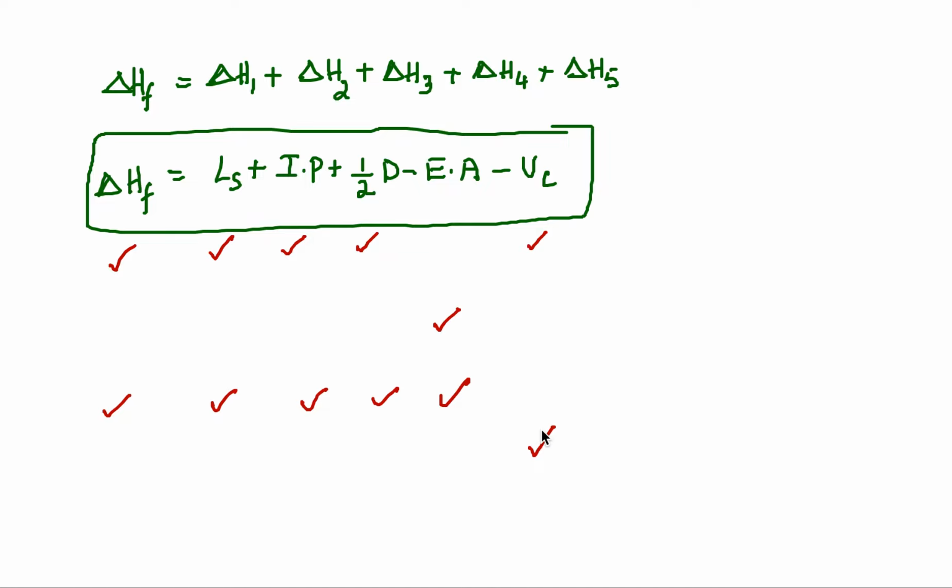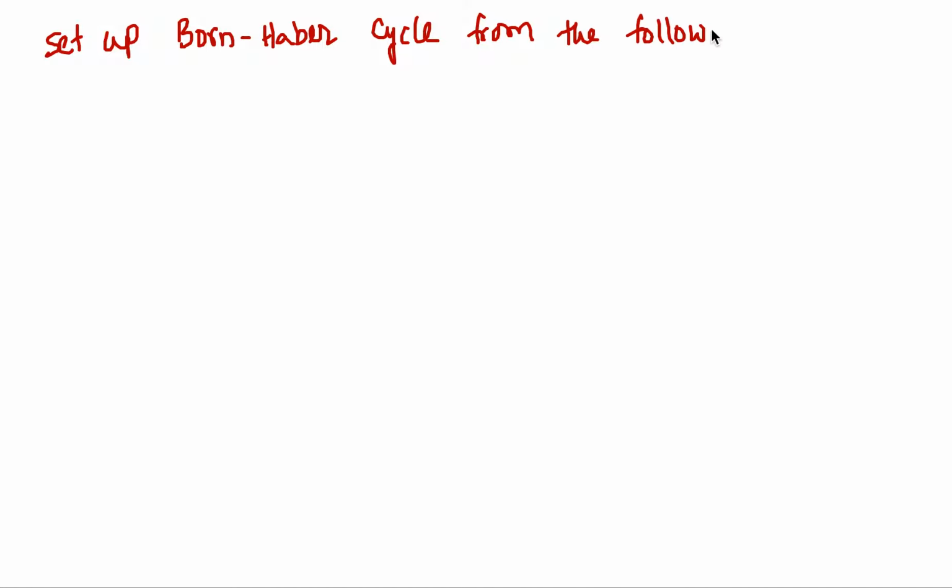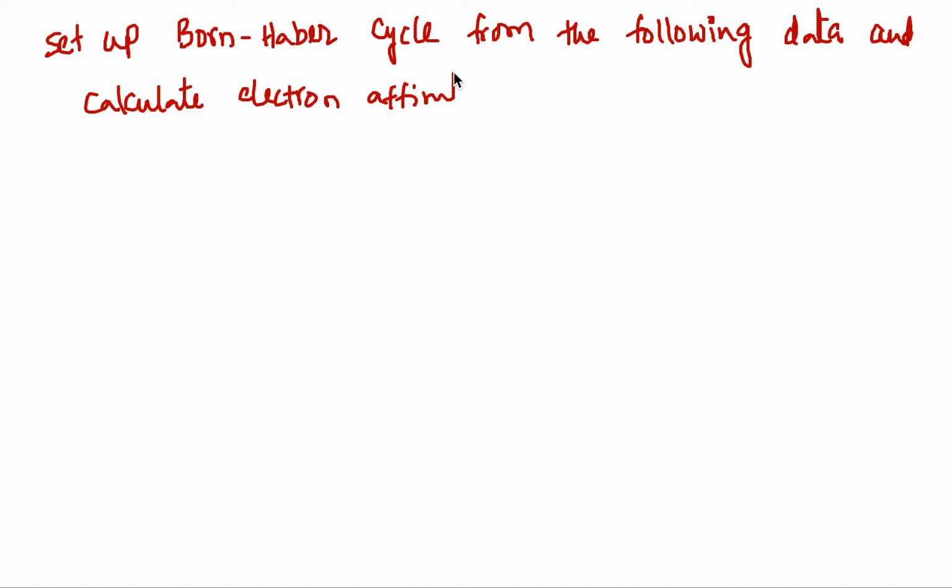Now let's do a problem here, and the problem is this one. Set up the Born-Haber cycle from the following data and calculate the electron affinity of chlorine.